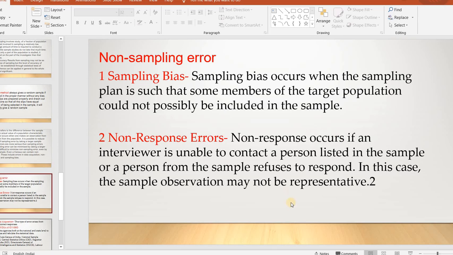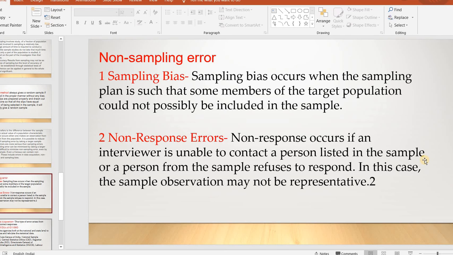Okay, then the next one is non-response errors. Non-response occurs if an interviewer is unable to contact a person listed in the sample, or a person from the sample refuses to respond. In this case, the observation may not be representative.